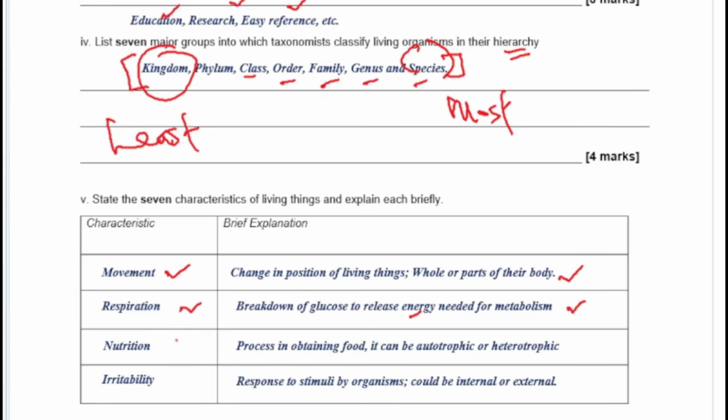If you don't know what that is, you should know. And then nutrition is the process of obtaining food. This can be autotrophic, as found in plants, and heterotrophic, as found in living animals basically. Irritability is the response to stimulus by organisms. These stimuli could be internal or they could be external. If it is internal stimulus, that way we talk about the autonomic nervous system and the likes.